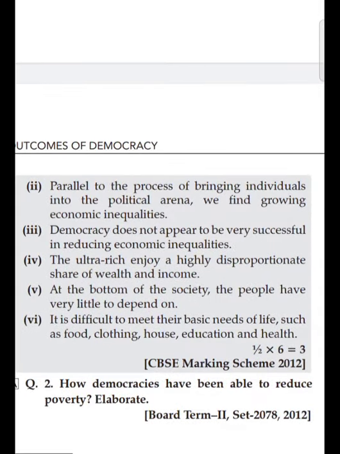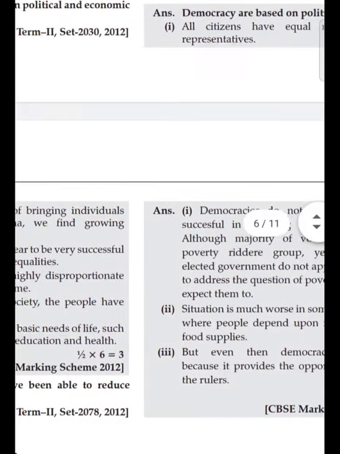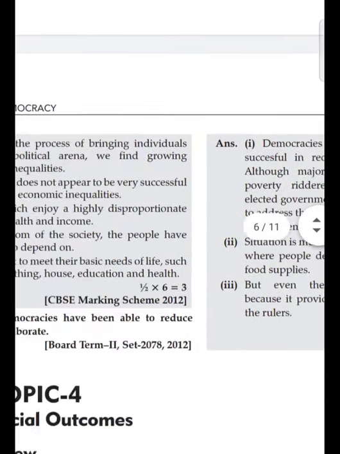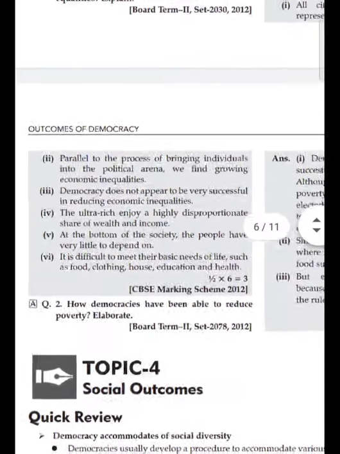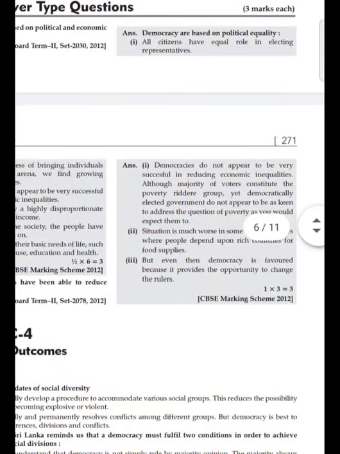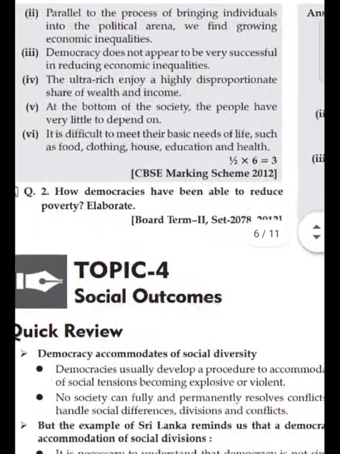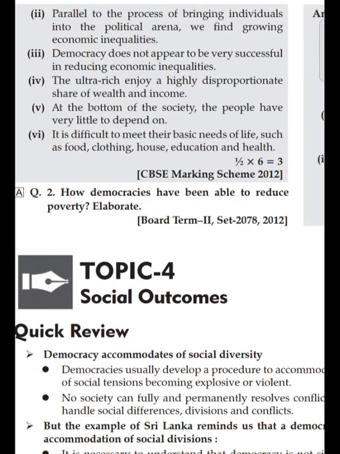The first question is, are democracies based on the political and economic equalities? So the answer will be: all the democracies are based on political equality. Yes, political equality is found in democracy. All the citizens get equal political rights of voting or electing their representatives or contesting elections. Then parallel to the process of bringing individuals into political arena, we find growing economic inequalities.